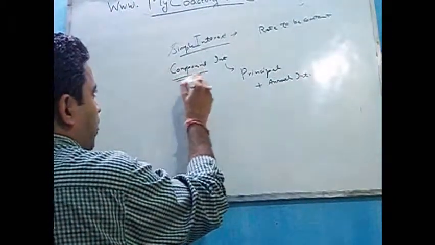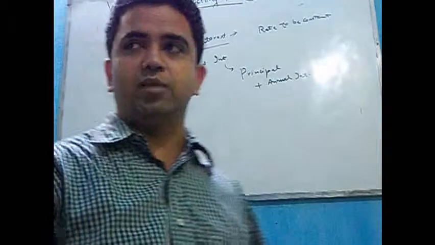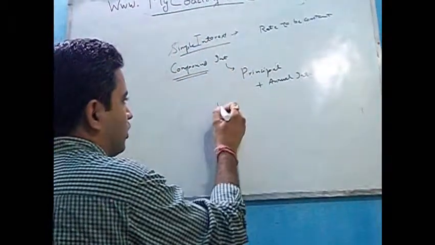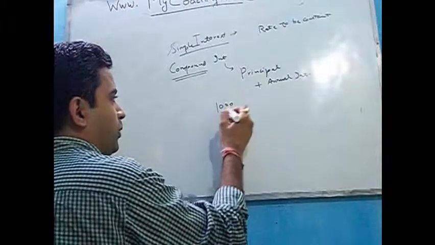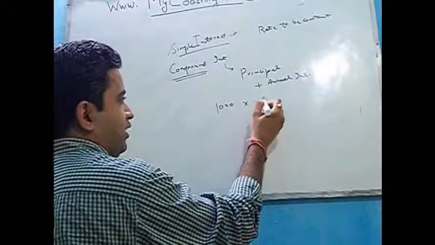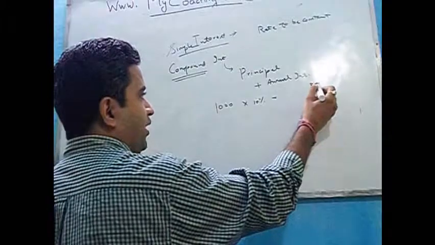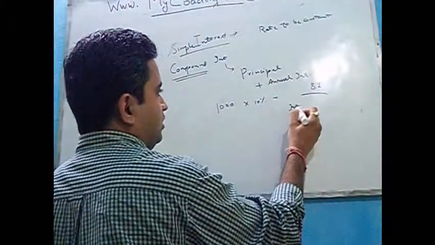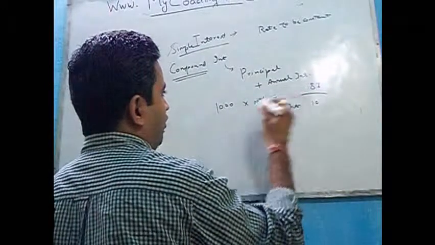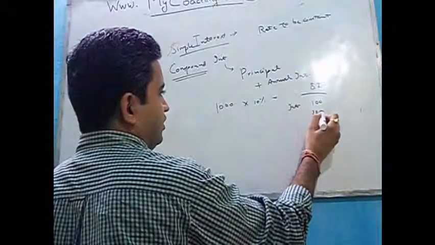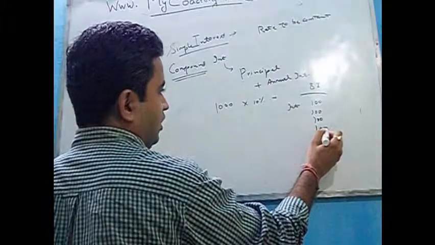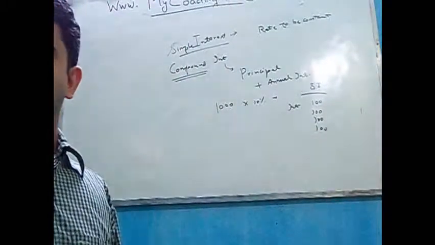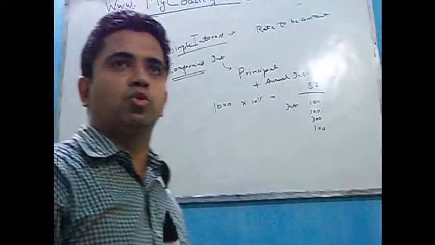So it is getting compounded. Compounded means that it keeps on getting added or increased. So if somebody had given a loan of rupees 1000 at 10% rate of interest, under the simple interest method, the interest amount remains the same from year to year. Every year that is going to be 100 rupees, because we believe that only the principal is the amount on which interest should be given.